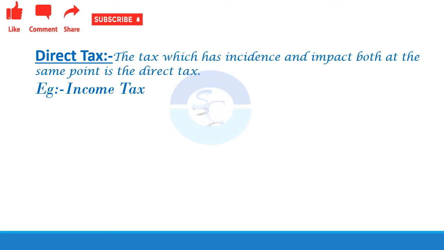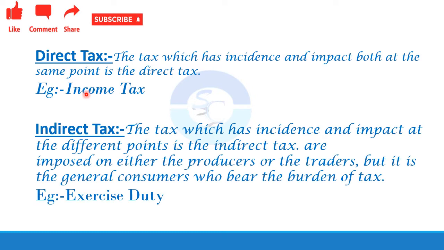The tax which has an incidence and impact both at the same point is the direct tax. Example, income tax. I will explain what is incidence and impact of tax, but let me tell you, this is direct tax.